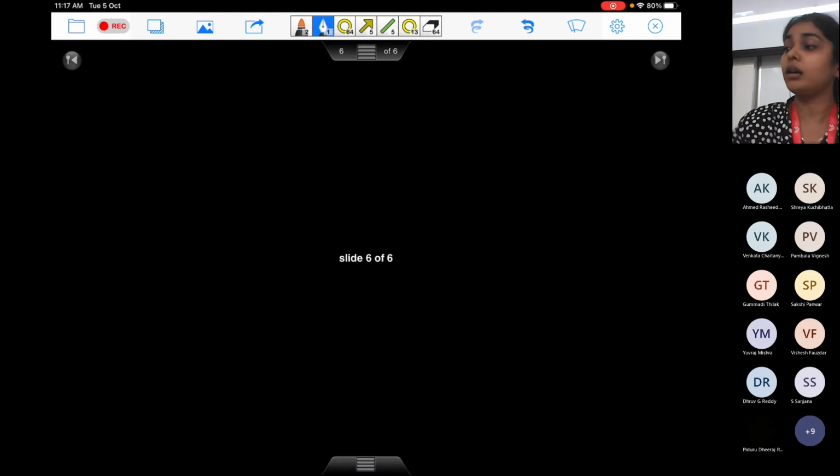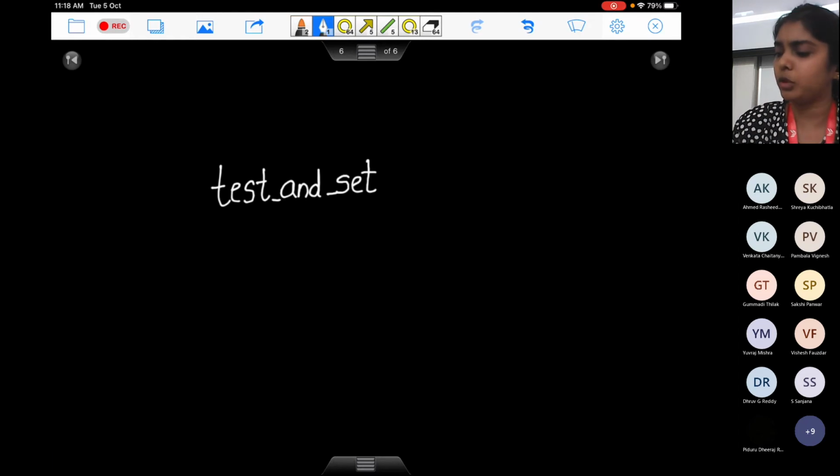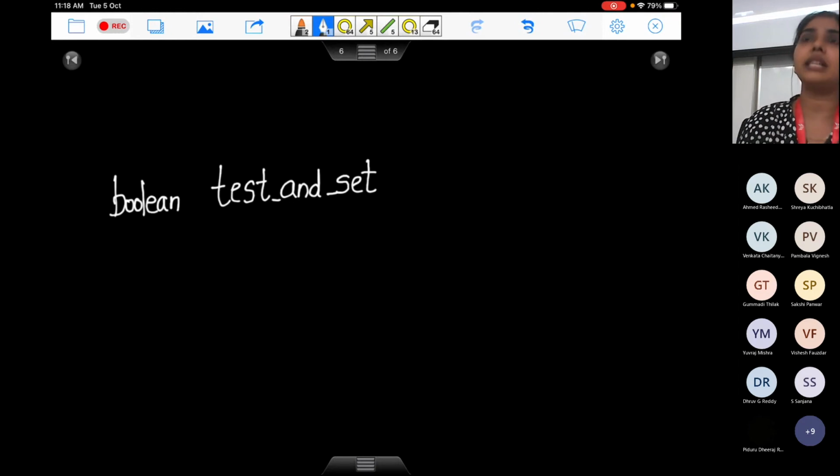So that is called a read, modify, write instruction. If you want to write it in C language, it will look something like this. So just have a look at it. It's called a test and set instruction. It can have different names depending on which system you have. I'm going to write a code here. Use your understanding of C and tell me what exactly this code is doing.